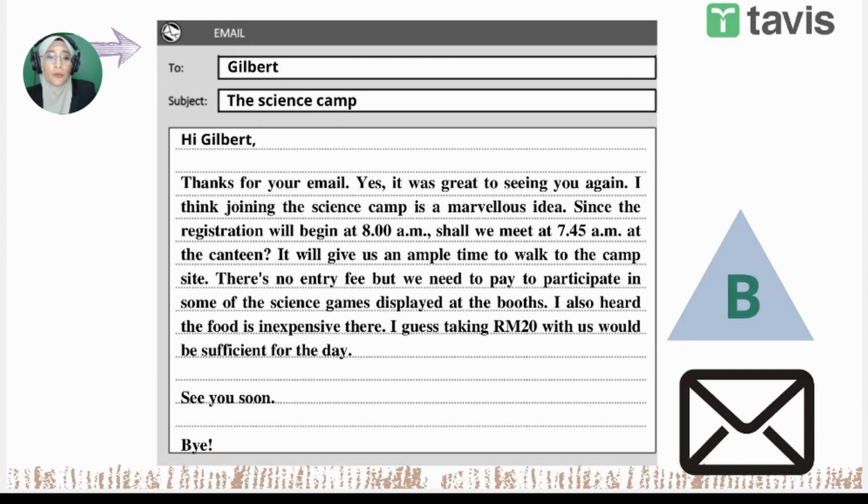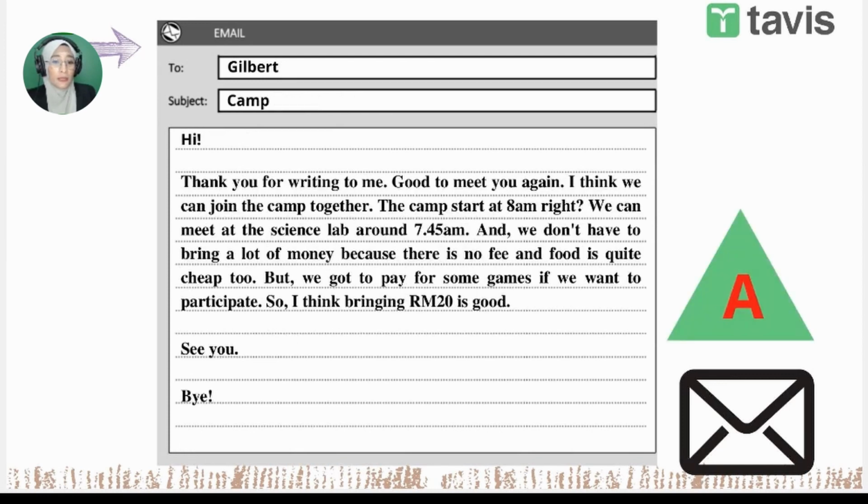I also heard the food is inexpensive there. I guess taking 20 ringgit with us would be sufficient for the day. See you soon. Bye. Now, which one is better? I believe that everyone will say B is so much better. Why? As you can see, okay, thank you, Kaishun. B is so much better because you can see that the language here is so like conversation, right? Like you have a conversation with a friend.